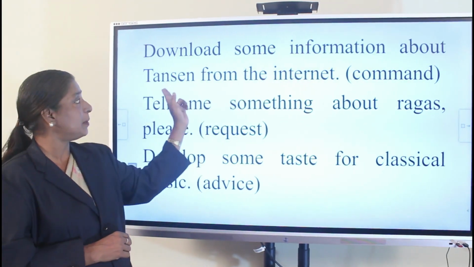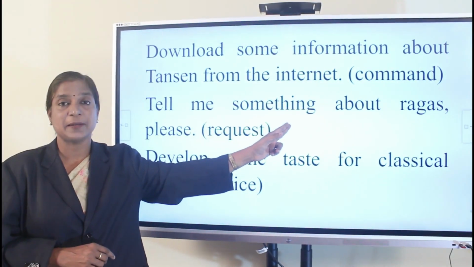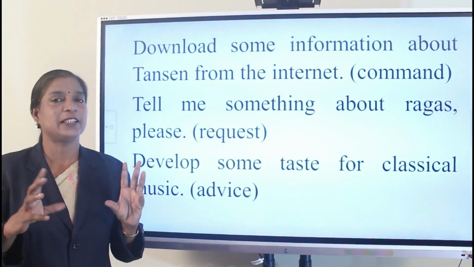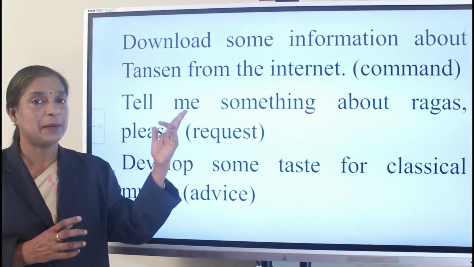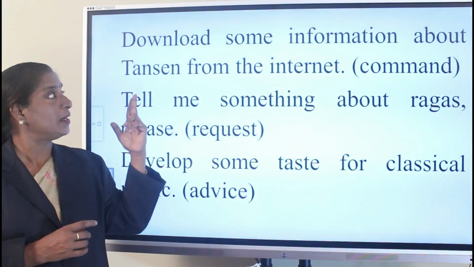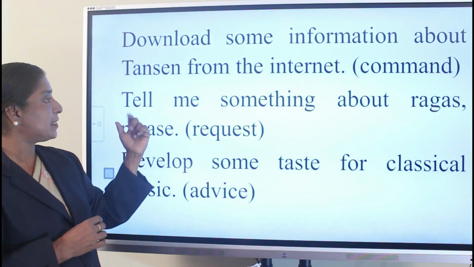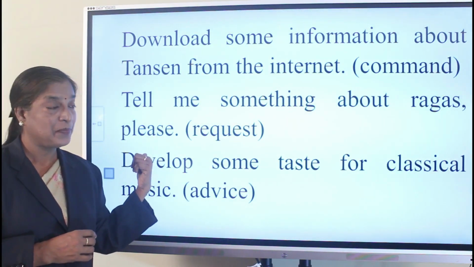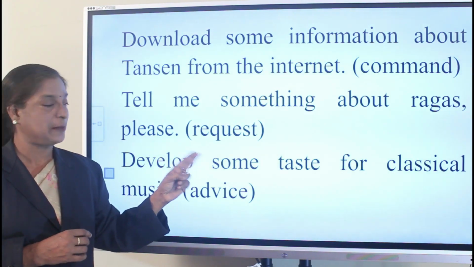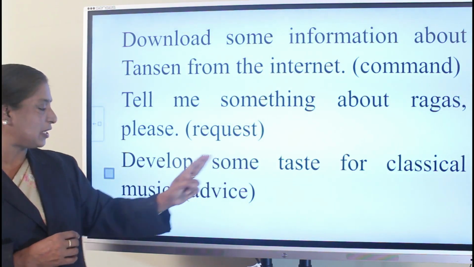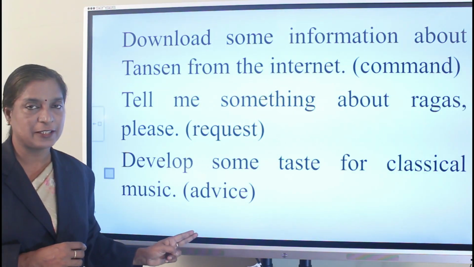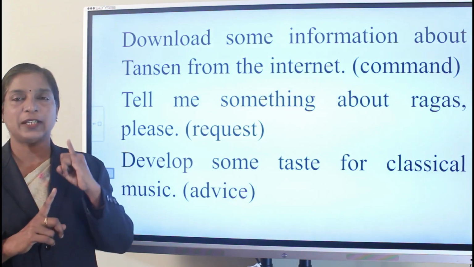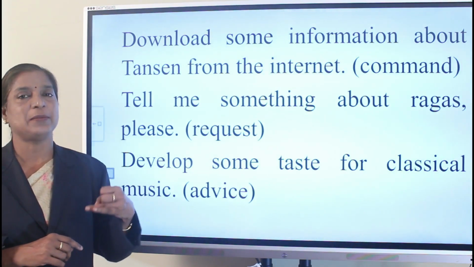Now look here. Download some information about Tansen from the internet. This is a command. That is, you have to go and browse the internet and collect information about Tansen. A command. So that's called imperative sentence. Next, tell me something about ragas, please. See the word please. So you're requesting. So this is request. Next, develop some taste for classical music. Here it is an advice. So imperative sentence can be three types. It is an order or command, then request, then comes advice.